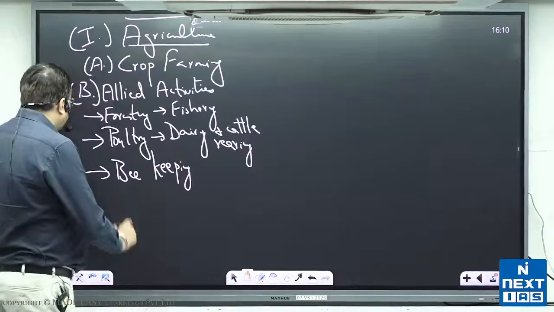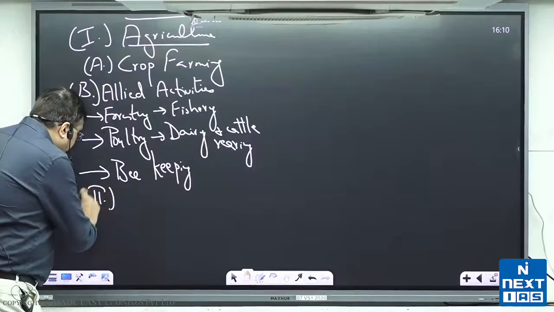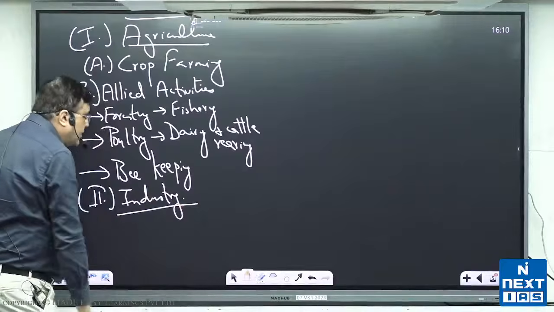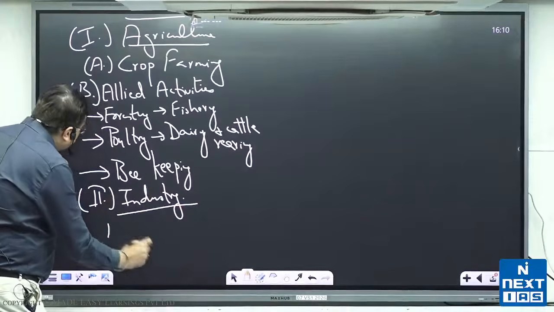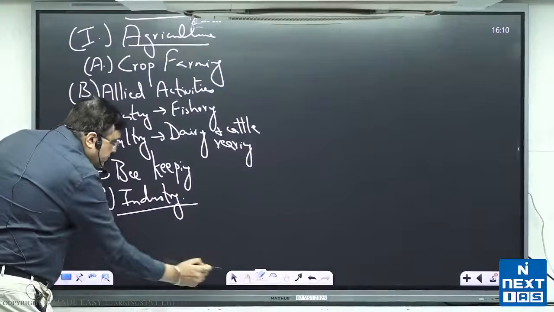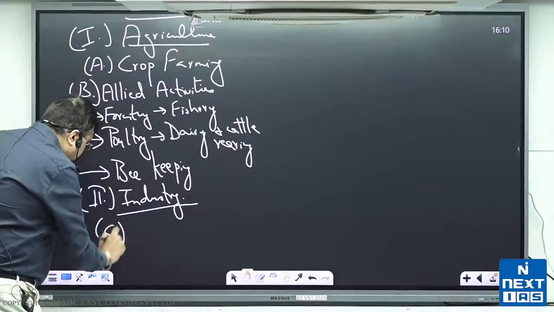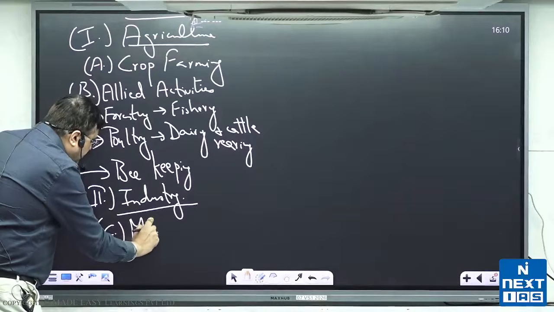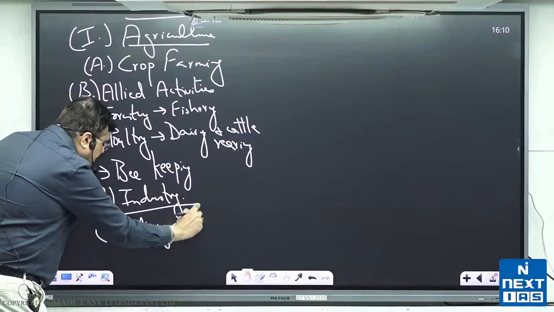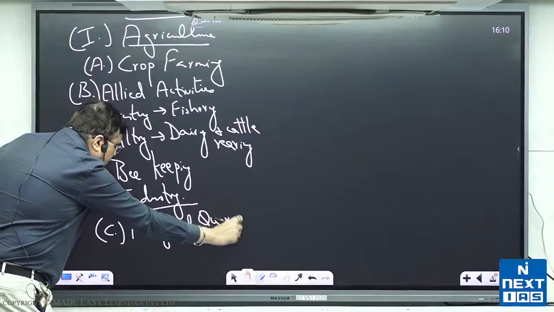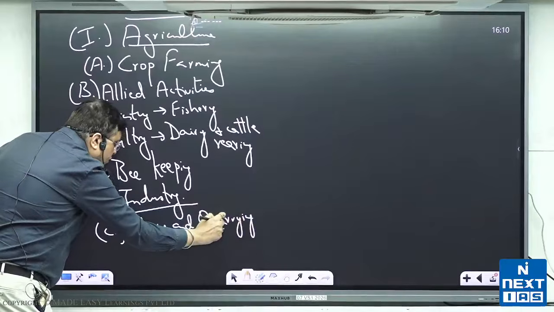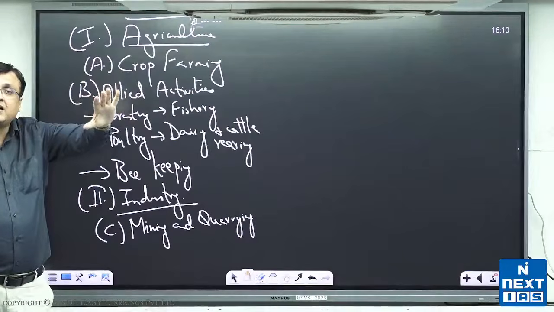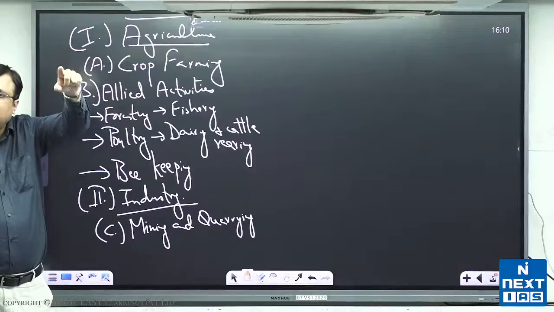And then we take industry as the second one. In industry, we take mining and quarrying. इसमें एक बात का ख्याल रखोगे, when you read geography NCERT, you will see mining and quarrying as a primary activity. True, it is a primary activity, but it is industry, it is not agriculture.